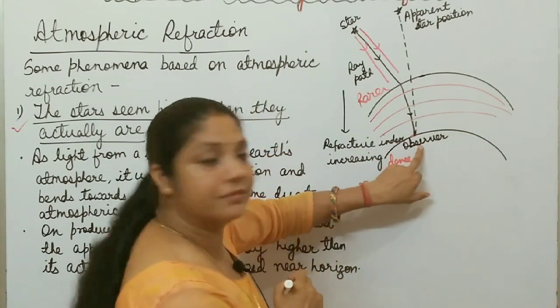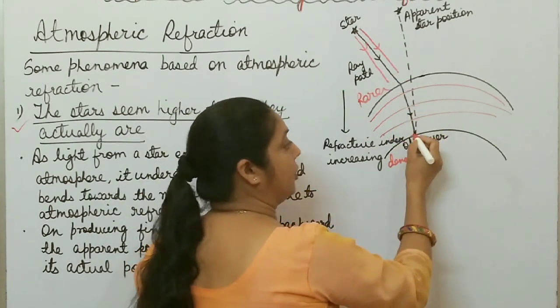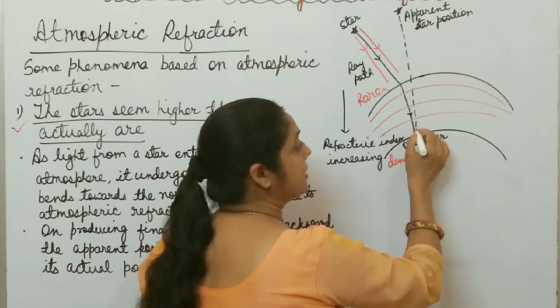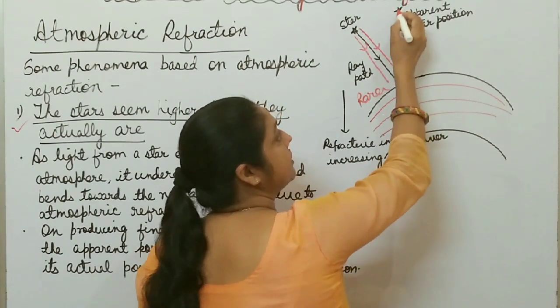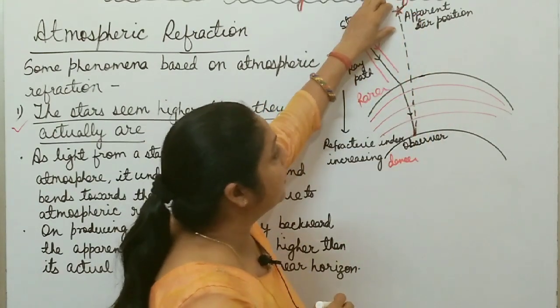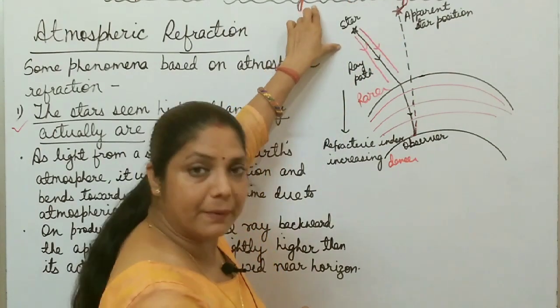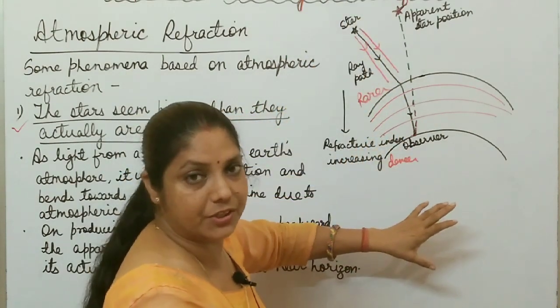Suppose the observer is at this point. When the observer observes the star, the light appears, when you extend it in the backward direction, to come from this position, and the observer is able to observe this position. This is not the actual position, this is the apparent position, and it is only due to atmospheric refraction.